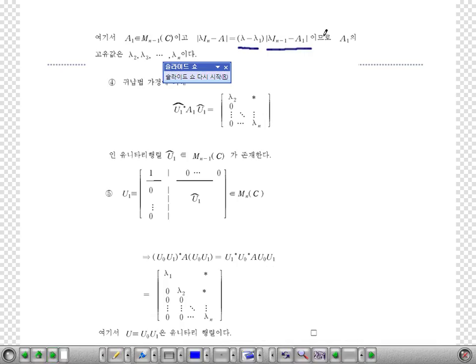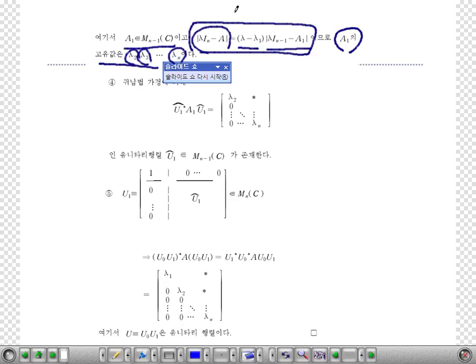So the eigenvalues of the A1 submatrix should be lambda 2 up to lambda n, because they are the same and it has roots lambda 1 up to lambda n. Here we have lambda 1 already, so this should have roots lambda 2 up to lambda n. This is a very important fact, because of that, we can use mathematical induction. Okay, let's define.